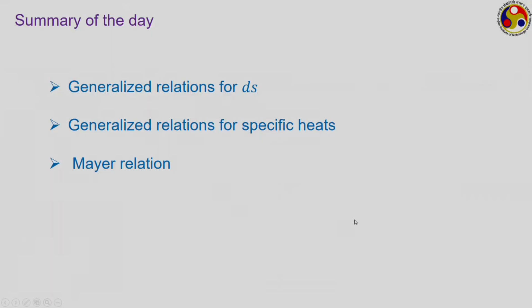So, that is it for today. In the next lecture, we shall be discussing two unrelated topics, which are the Joule-Thomson coefficient and also the enthalpy calculation for phase change processes.